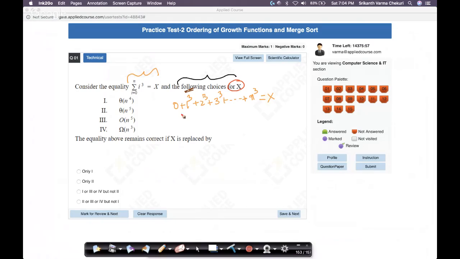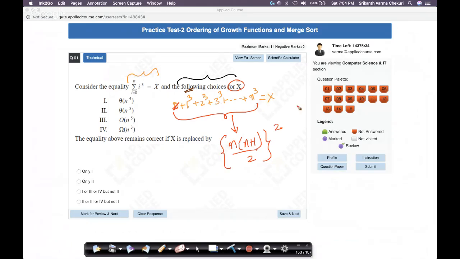So let's see. You might have studied this when you were in 11th or 12th class, right? Sum of cubes of first n numbers. Those of you who have forgotten it, the answer is very simple. The sum of the first n cubes, because 0 cube is 0, you can just ignore this. This is nothing but n into n plus 1 by 2, whole squared, right?